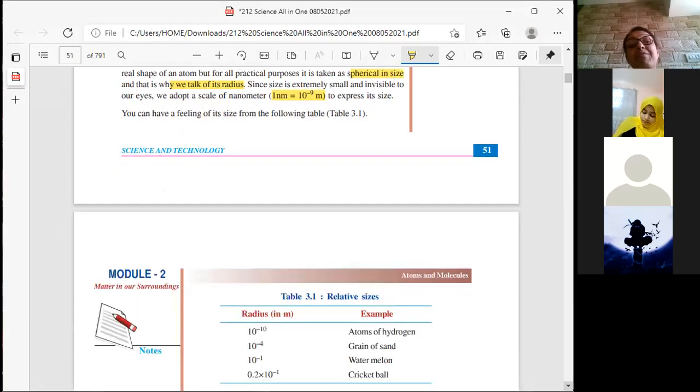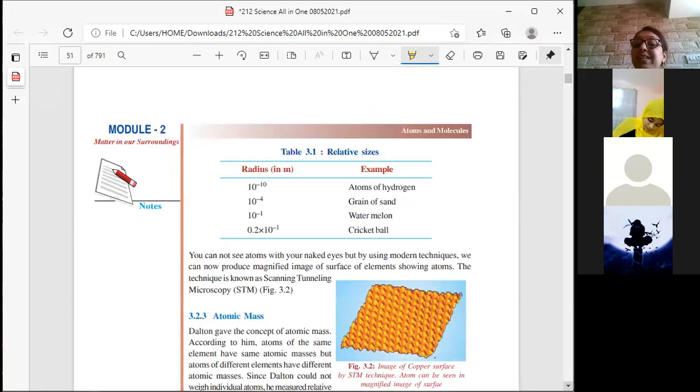Now they say you can have a feeling of its size from the following table. A radius in meters. If it is 10 raised to minus 10, then you will call it an atom of hydrogen. So you can get the size of hydrogen. 10 raised to minus 10 is the size of the atom of hydrogen. 10 raised to minus 4 is the grain of sand. 10 raised to minus 1, watermelon.